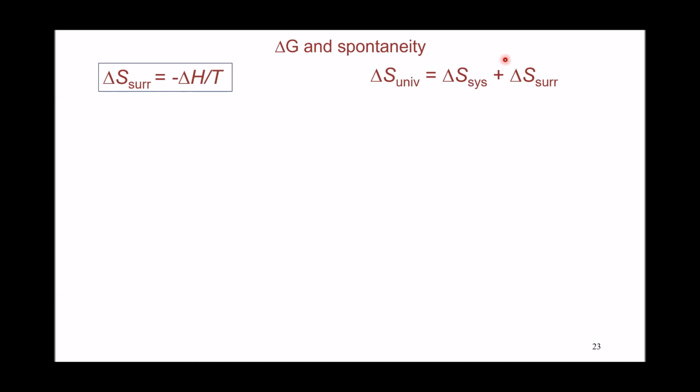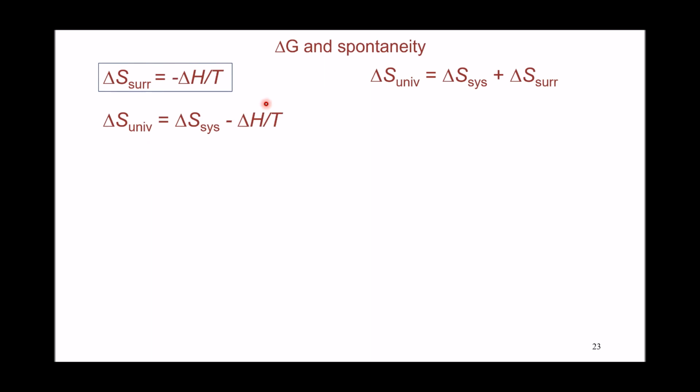So if we substitute for the value of the change in entropy of the surroundings from this formula into the second law equation, we get that the change in entropy for the universe is going to equal change in entropy for the system minus delta H divided by temperature.